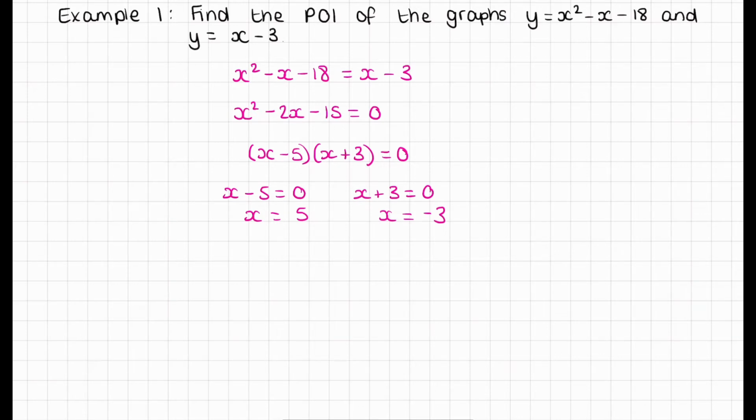Obviously I'll use the second equation because it's simpler. So we'll have y equals 5 minus 3, which equals 2. So one point will be at (5, 2). And for the second, it will be y equals negative 3 minus 3, which equals negative 6. So the second intersection point is at (negative 3, negative 6).